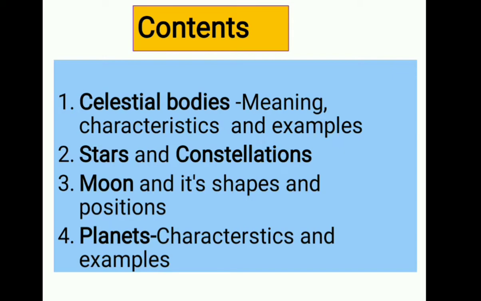First, we go through the celestial bodies: meaning, characteristics, and examples. Stars and constellations. Moon and its shapes and position. Planets, characteristics of the planets, and examples for planets. Let us start one by one.